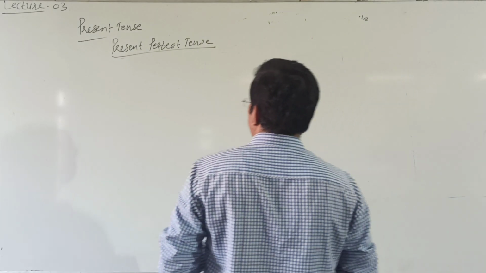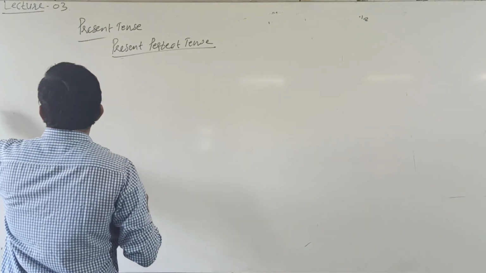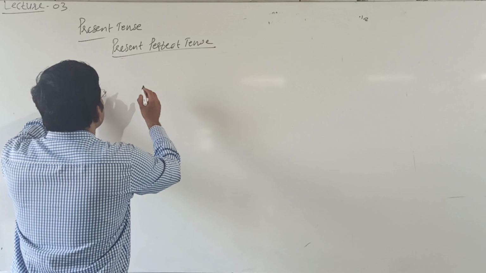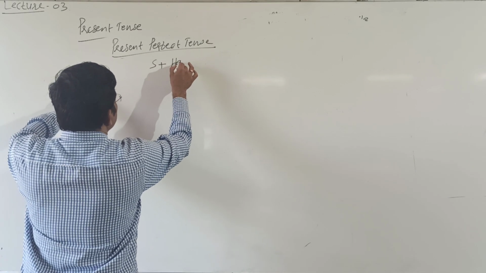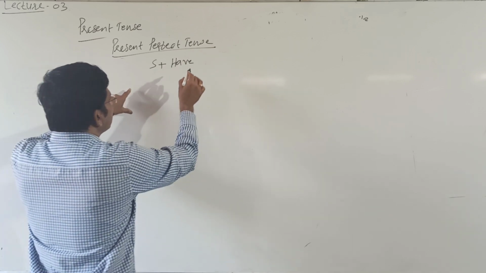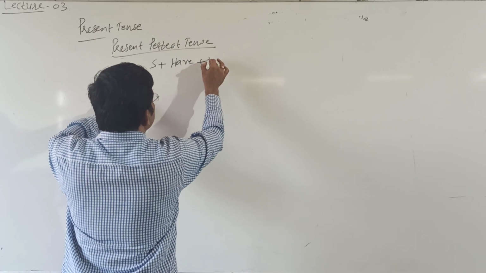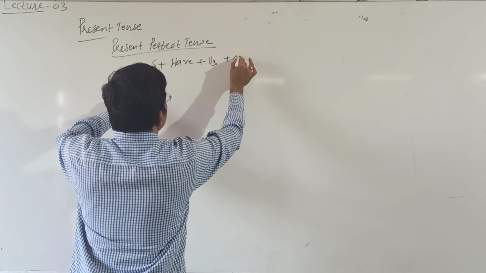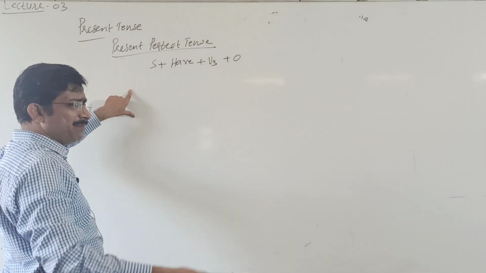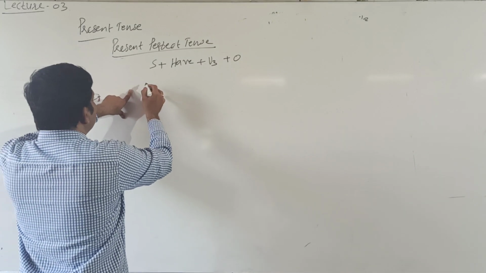Okay, present perfect tense. Here how forms are used. Perfect tense: s plus have form plus V3 plus object.